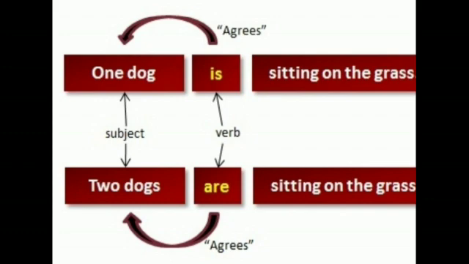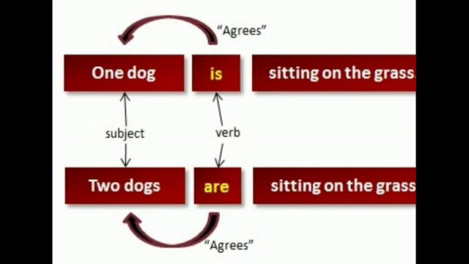Two dogs are sitting on the grass. Here, the subject is plural. Two dogs, or more than one, is called plural. So, here the subject two dogs is plural, and we are using the verb "are" as a plural. Here, two dogs are sitting on the grass.